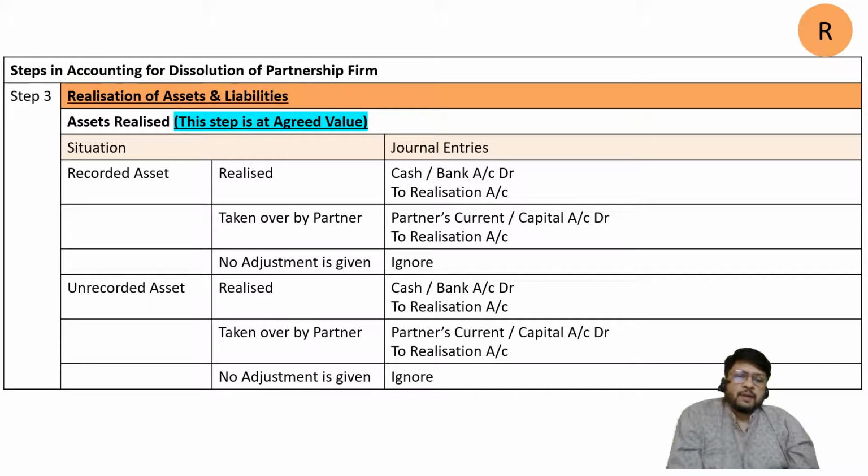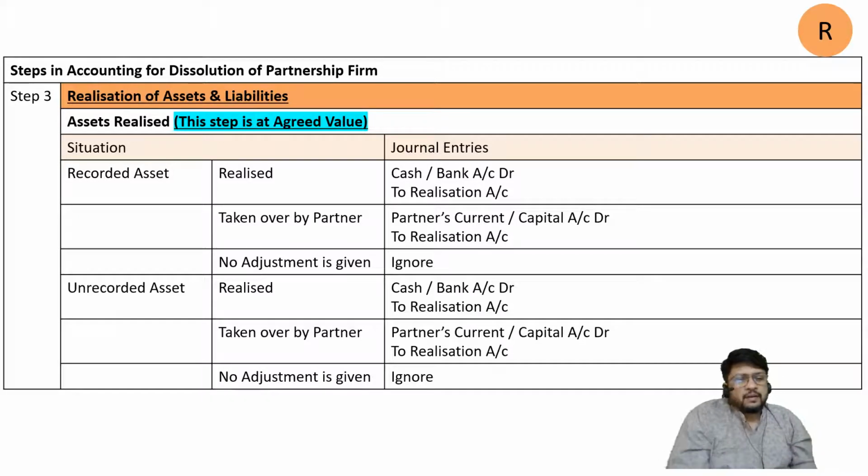When I was working with the partnership firm, I was always traveling by this car. I like this car. Now the partnership firm is dissolved and all the assets are going to be sold off. So this car is also going to be sold off to somebody, and then that somebody will give cash to the partnership firm, and then this cash will be used for the purpose of payment of outside liabilities as well as for payment of partner's capital.